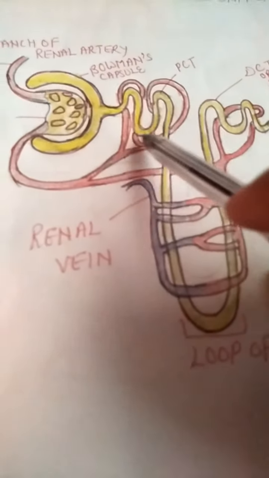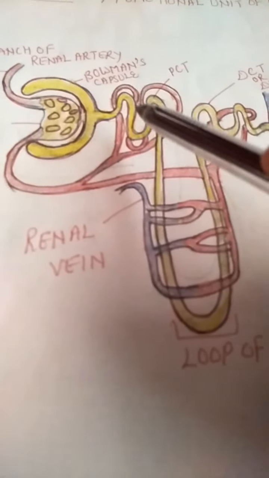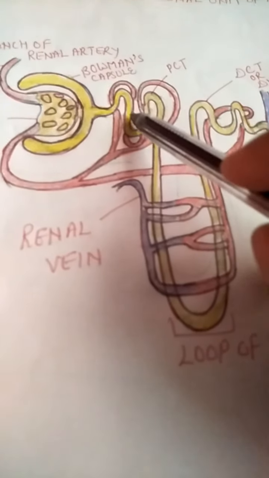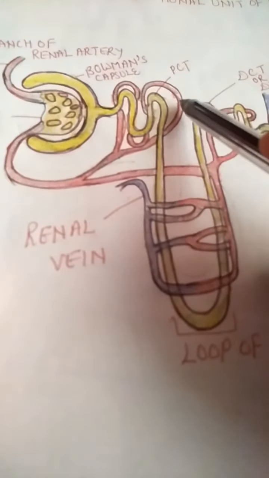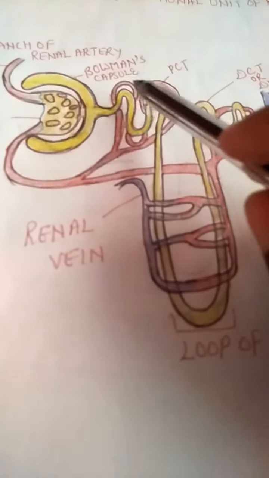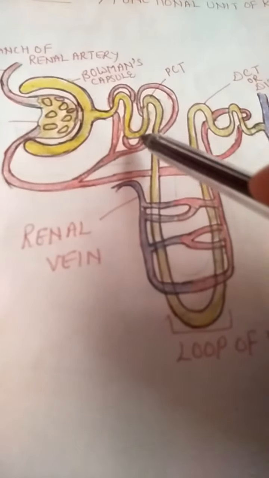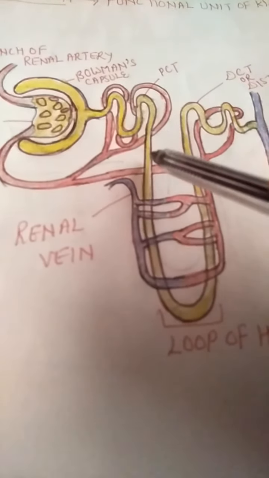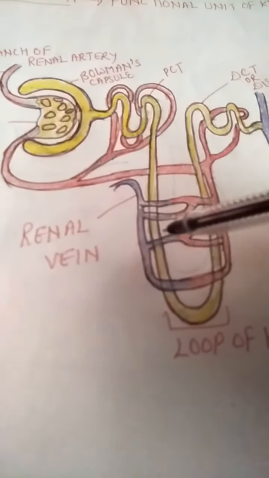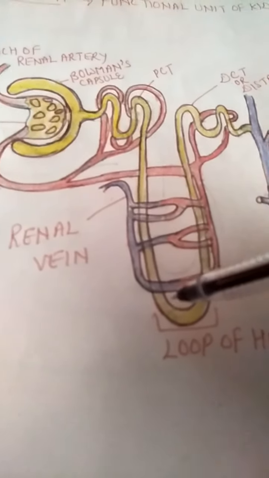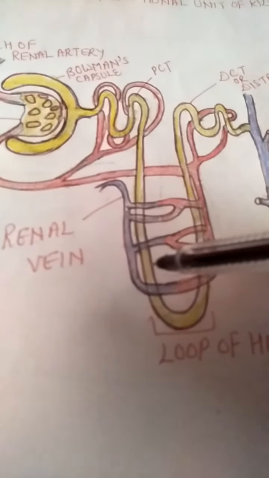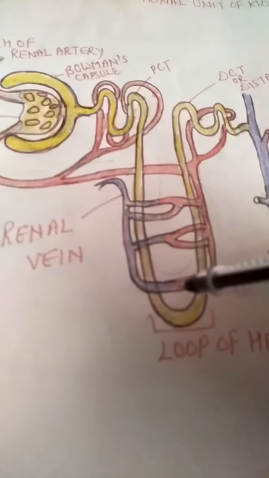While it is moving along the tube, the materials which are useful to the human body will be reabsorbed from the filtrate and enter into these blood capillaries, the coiled structures which are moving along with the tube. Then the remaining filtrate will move along in the tube, and other ions, the sodium chloride ions, which are also essential for the body, will also get absorbed from the filtrate and enter into the blood vessels.